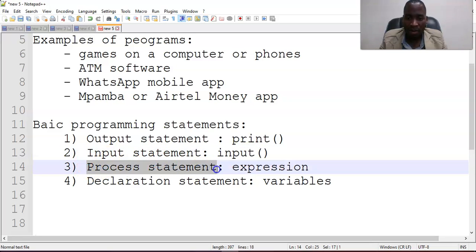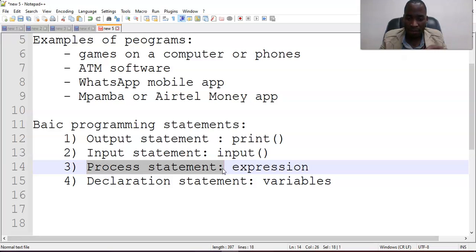Then we have a process statement. A process statement is anything that is in the form of an expression, which will require our computer to process or to compute. So others call this process statement a compute statement.